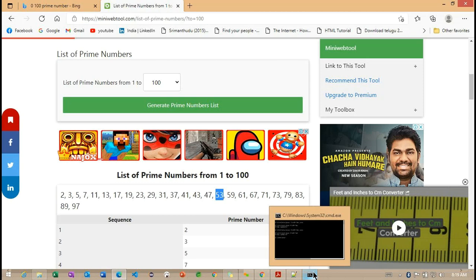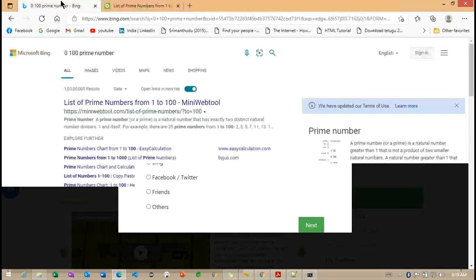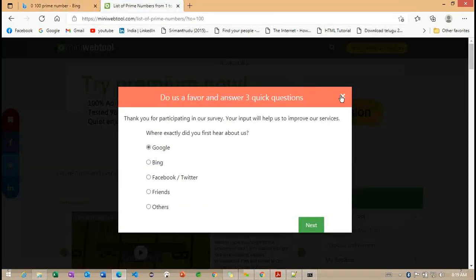Basically, we need to think about what logic we have here. A prime number is a natural number that has exactly two distinct natural divisors, one and itself. So we need to see here.